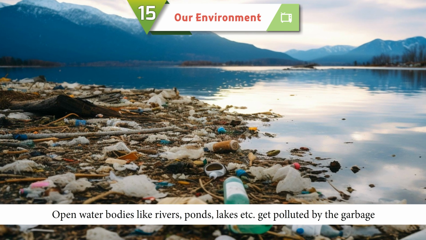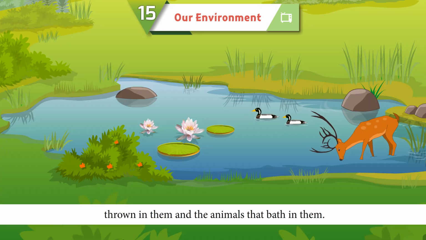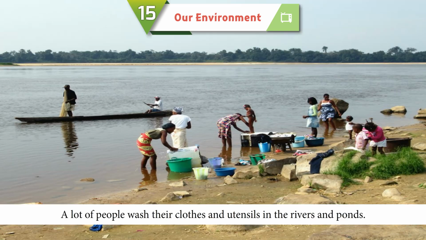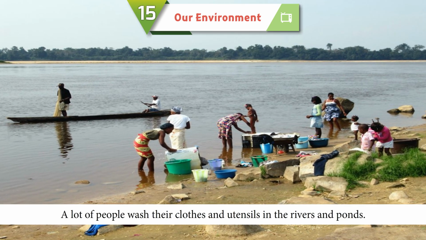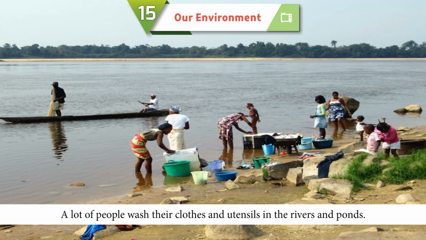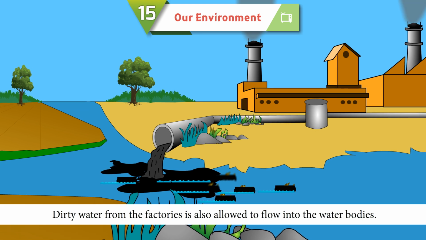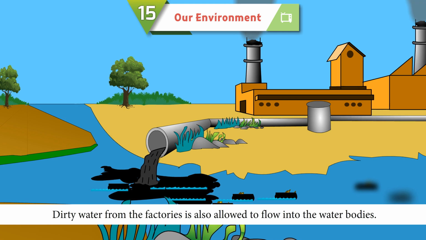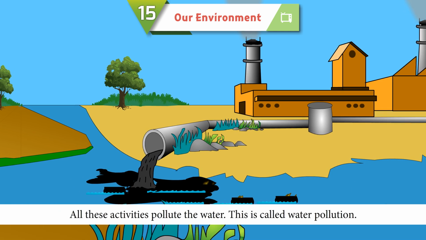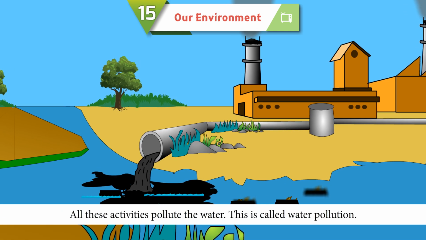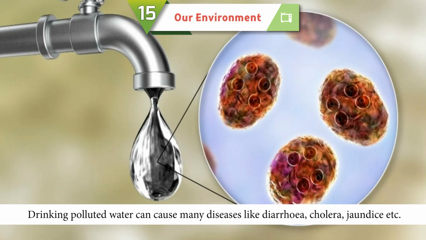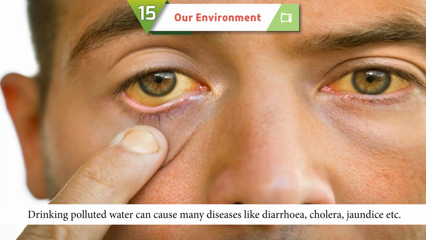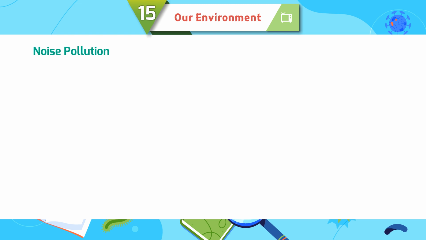Open water bodies like rivers, ponds, lakes, etc. get polluted by the garbage thrown in them and the animals that bathe in them. A lot of people wash their clothes and utensils in the rivers and ponds. Dirty water from the factories is also allowed to flow into the water bodies. All these activities pollute the water. This is called water pollution. Drinking polluted water can cause many diseases like diarrhea, cholera, jaundice, etc.